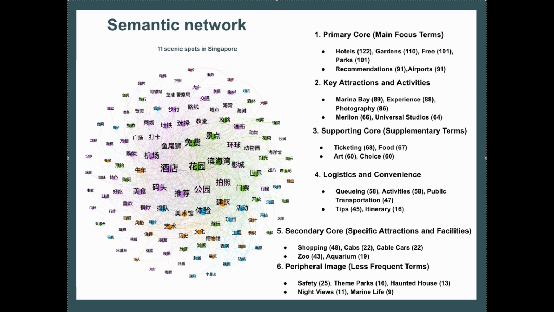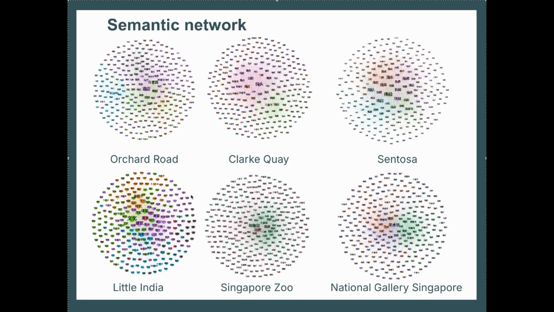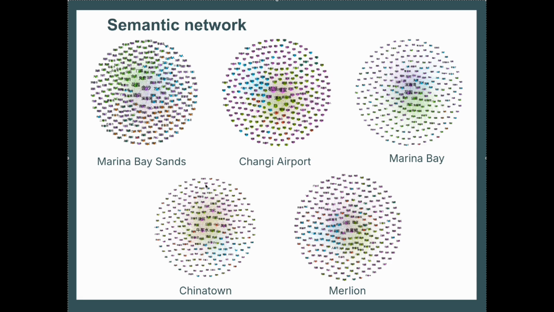Lastly, for peripheral image, we see safety, theme parks, and haunted houses. So, safety and unique experiences like haunted houses suggest varied interests, including a desire for safe and enjoyable attractions as well as adventurous experiences. Finally, night views and marine life reflect niche interests and contribute to the diverse travel options available. Next, we have the semantic networks for each attraction specifically.